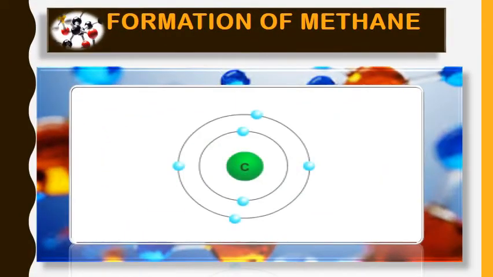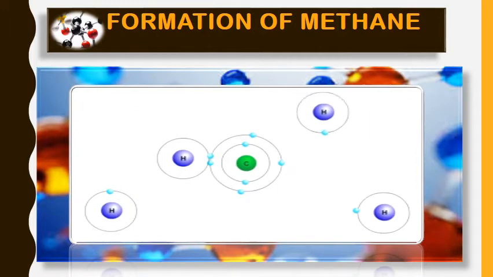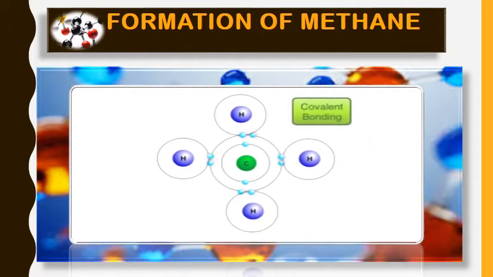Now let's have a look at another example, methane. You can see here a carbon atom having 4 electrons in its valence shell. So it's not happy, it needs 4 electrons to complete its valence shell. So it will need some atoms to share its valence shell with it. So 4 hydrogen atoms will make a covalent bond with the carbon atom. Each hydrogen, you can see, has 2 electrons in the valence shell now, which reside in the sharing region, and carbon again has 8 electrons in the valence shell, meaning the outermost shell.